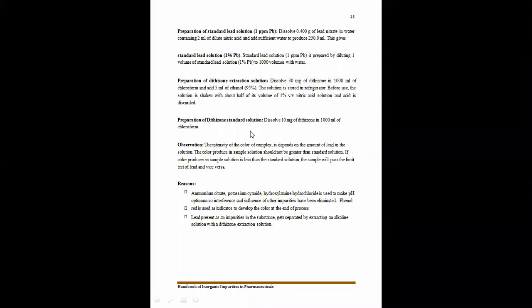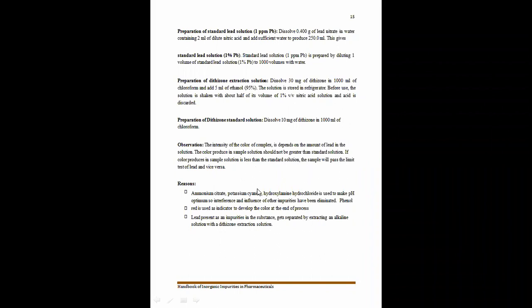Then if the color produced in the sample solution is less than that of the standard solution, the sample solution passes the limit test of lead when compared with the standard solution.